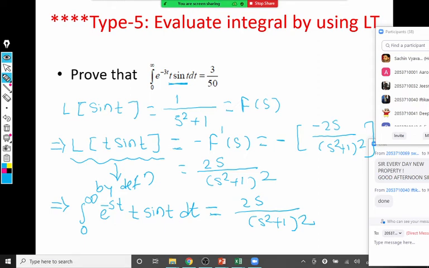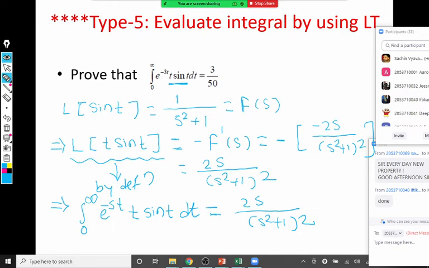In the first part we did Laplace of t sin t by properties, and here by definition it is an integral. Definition is the way to convert f of t into integral form.